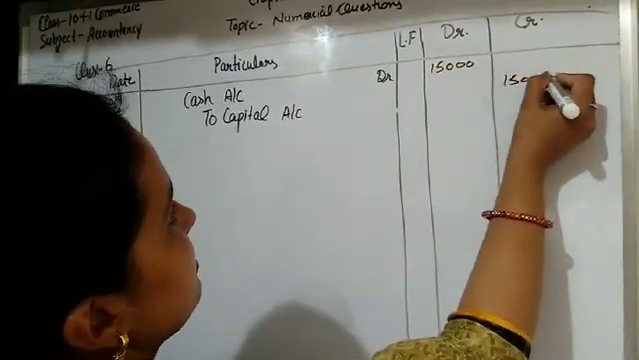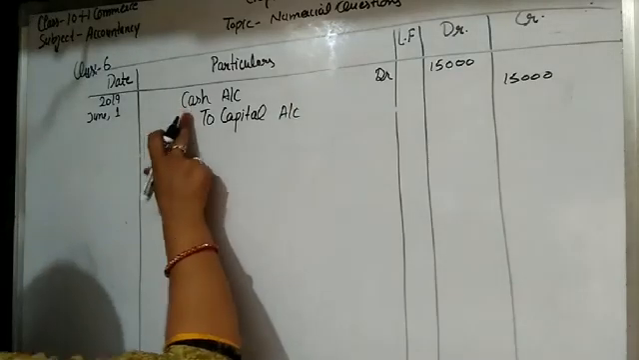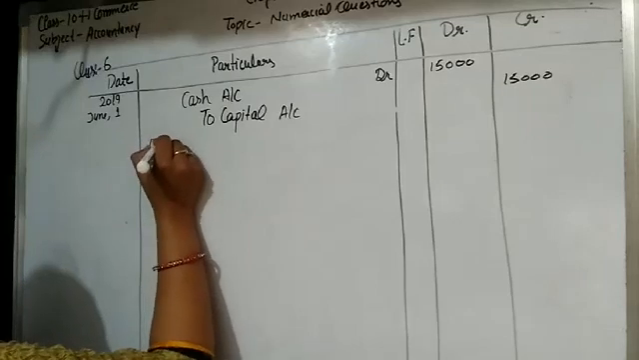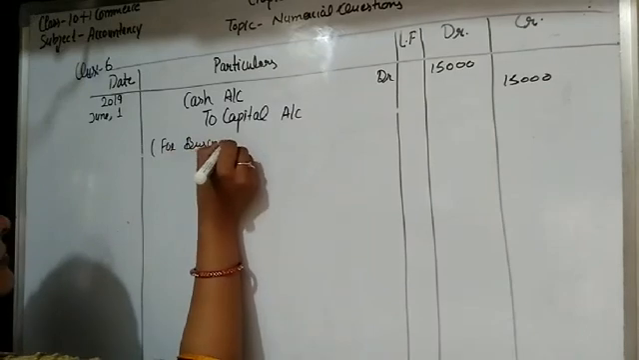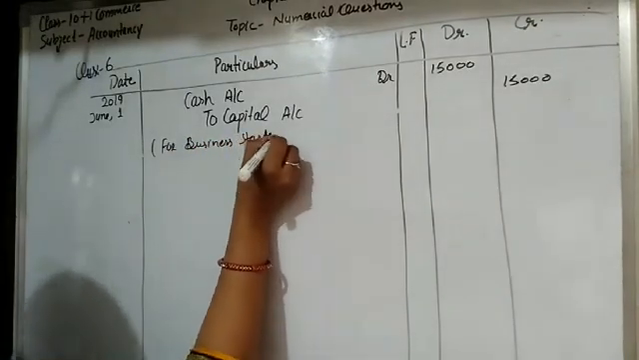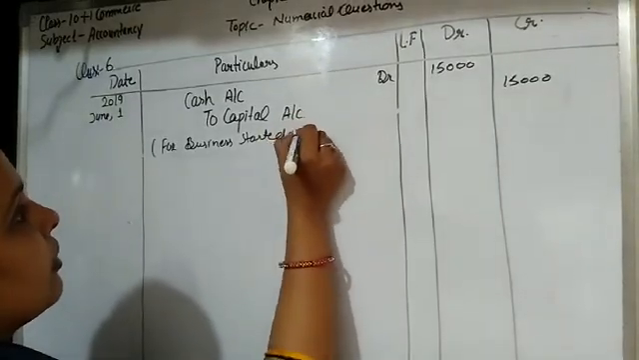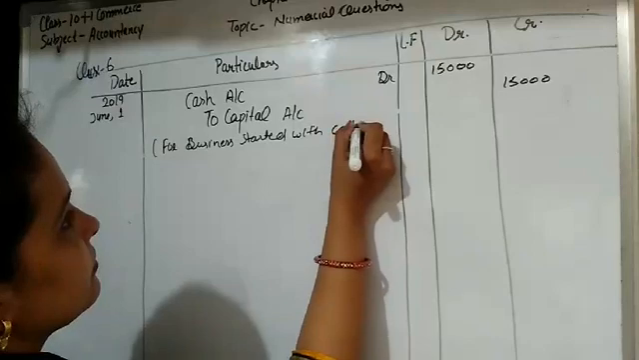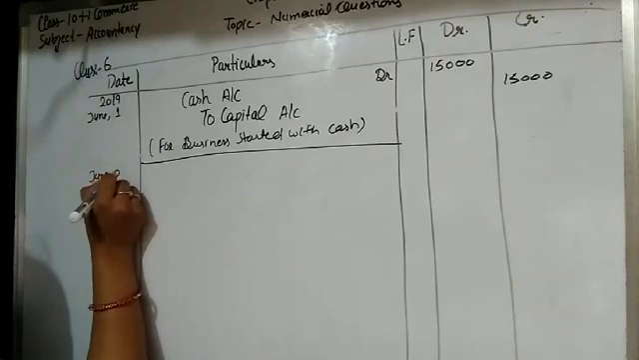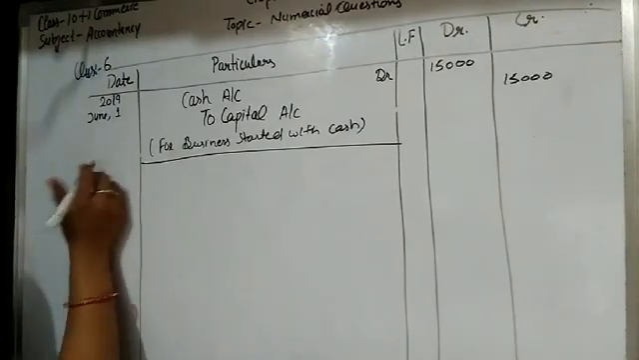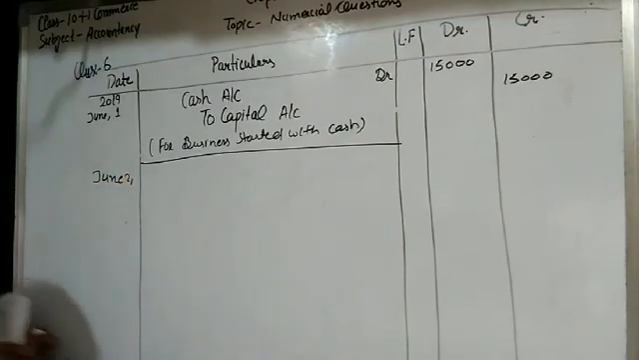When some cash is introduced in the business, the entry is cash account debit to capital account, and the narration is for business started with cash. Okay, students.